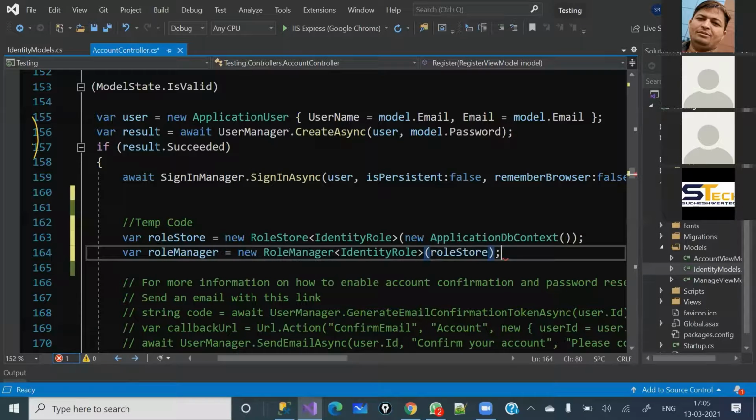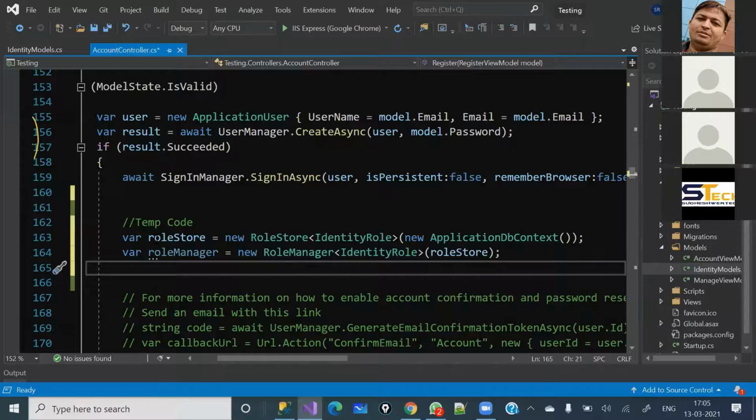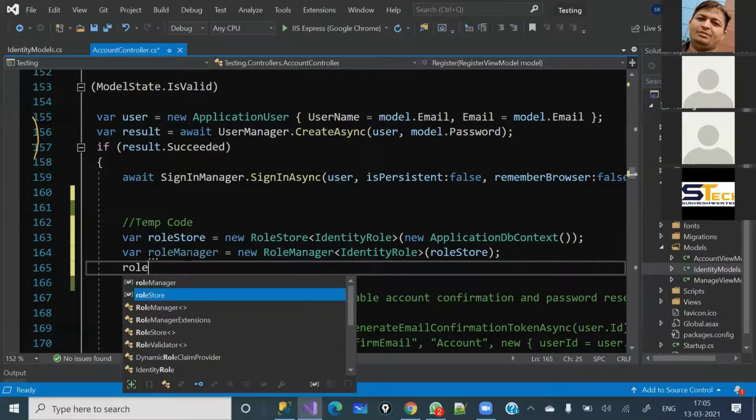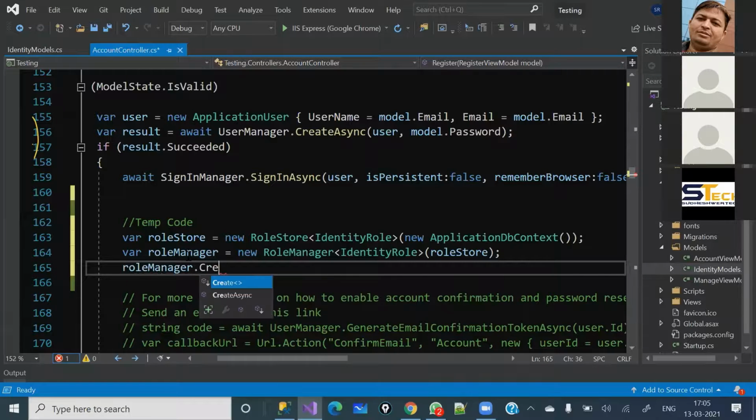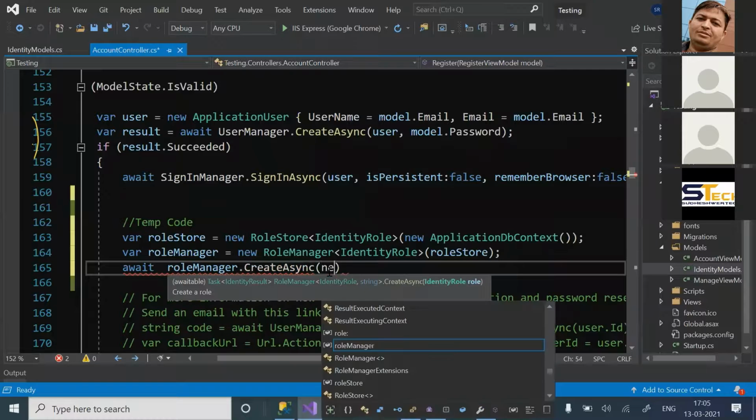So I have done this one, and the third line which we are going to do here is basically what we need to do. Here we are going to create the actual role which will go under the ASP.NET roles table. So for that, we will just use the role manager which we have created here, and then we can use the create async method. This is an async method, so we will have to use the await keyword here, otherwise it will give an error. So I'm just going to use the await keyword, and inside this one I'm going to use the